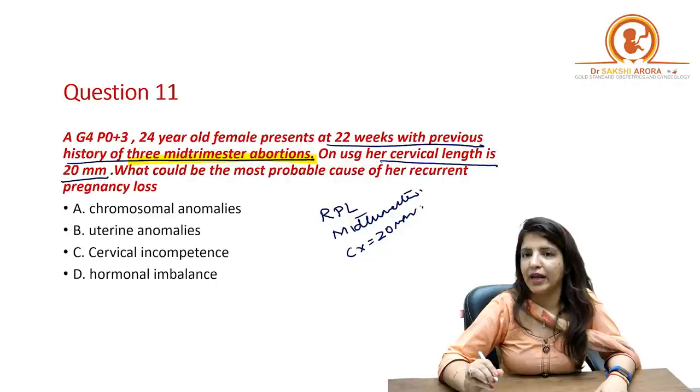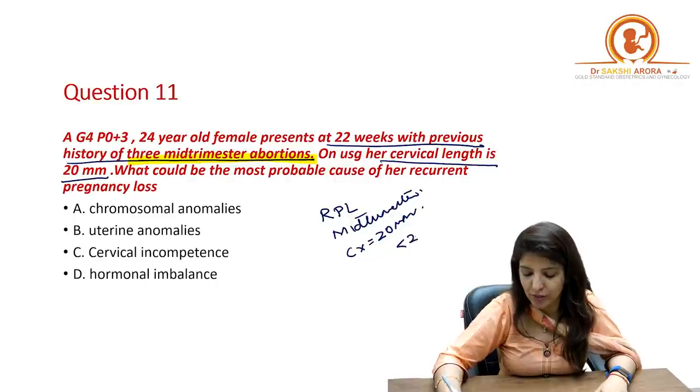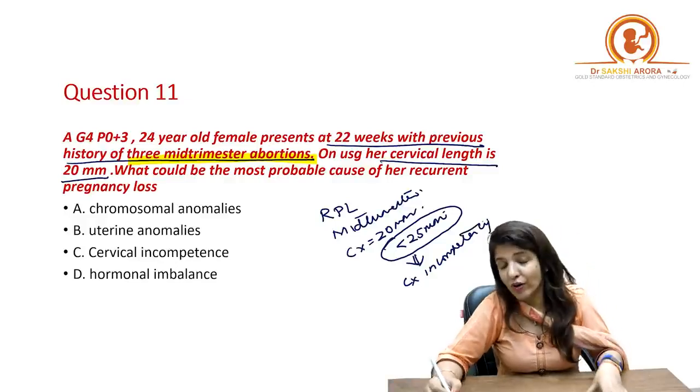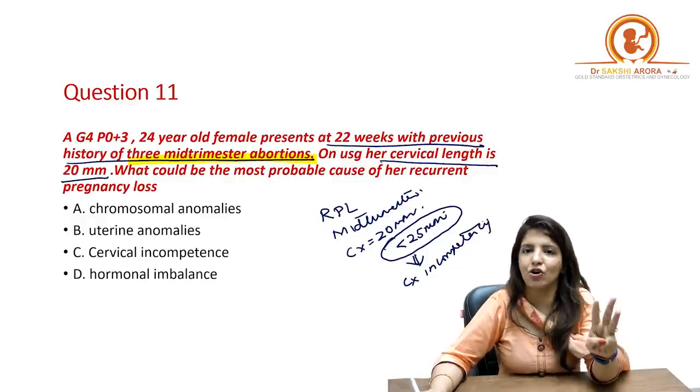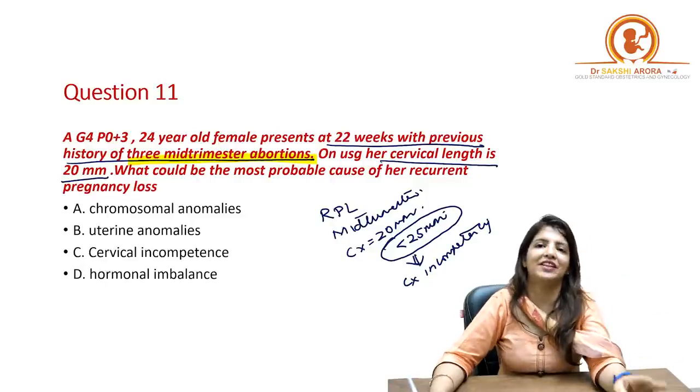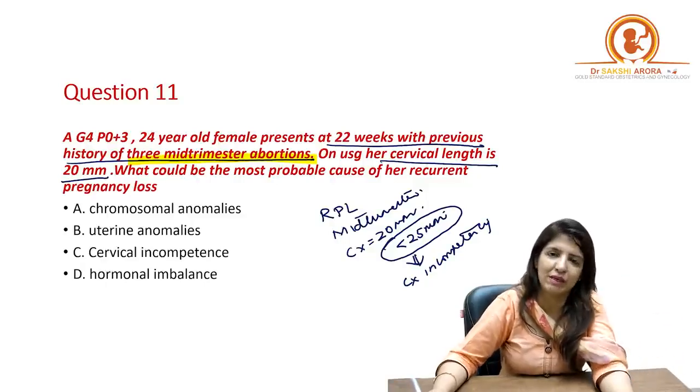So if in pregnancy the length of the cervix becomes less than 25 millimeters, that is diagnostic of cervical incompetency. Now over here there are 3 mid-trimester pregnancy losses, and cervical length is less than 25 millimeters.